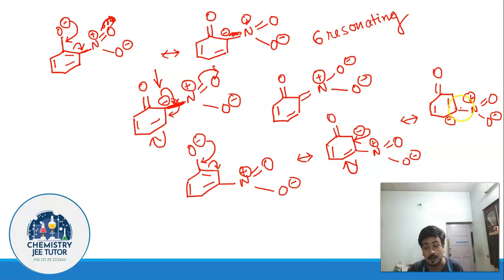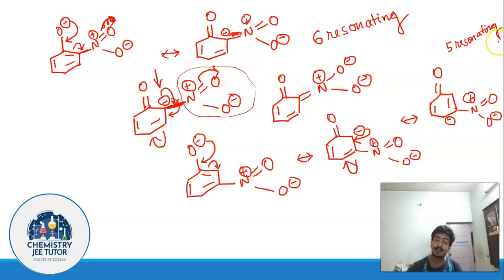So if it has not reached the meta position, this nitro group cannot actually delocalize the negative charge over here. The negative charge never comes to the meta position itself, so this extra resonating structure arising out of delocalization with the nitro group, like the one we have seen in orthonitrophenolate, is not going to happen in this case. So in this case we are going to get only 5 resonating structures like phenolate itself. I believe it is clear.